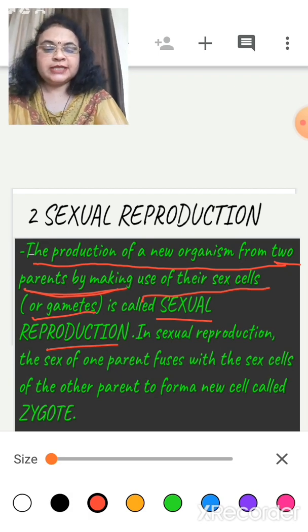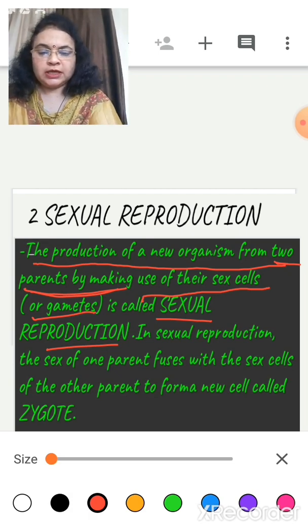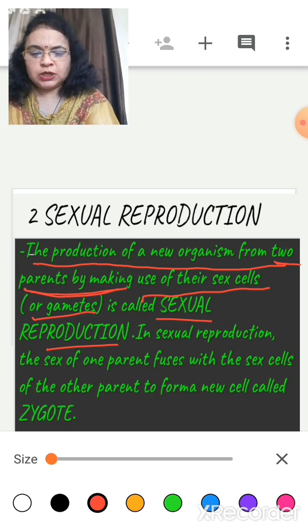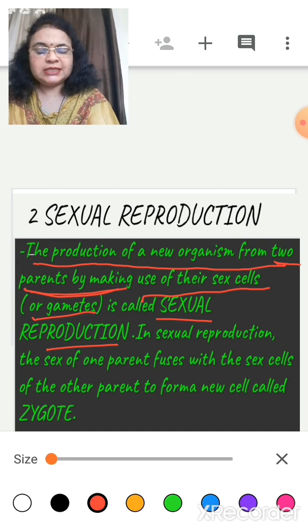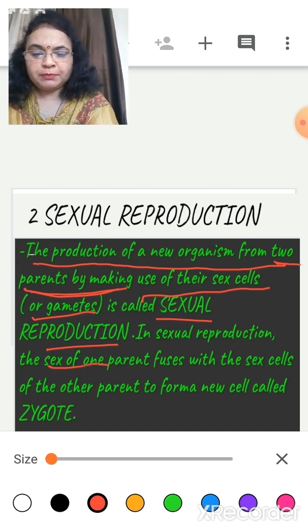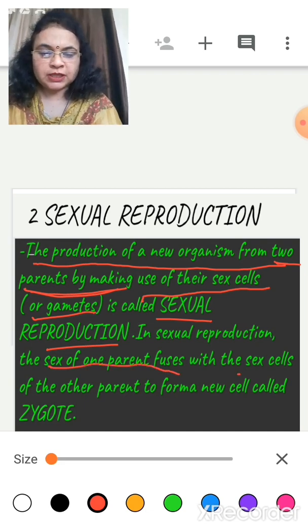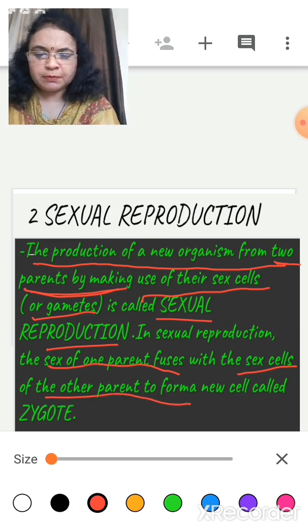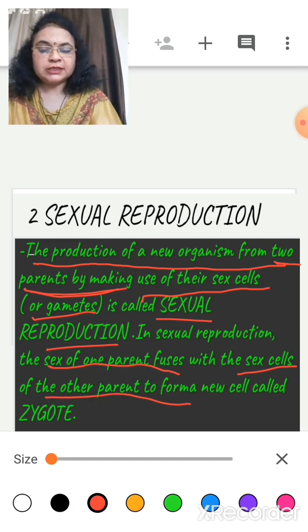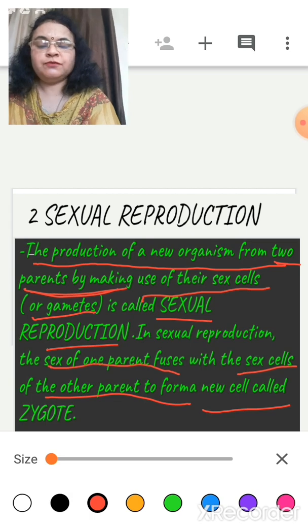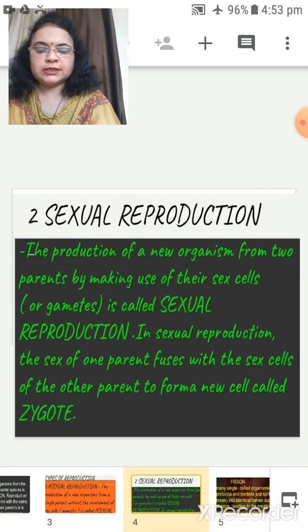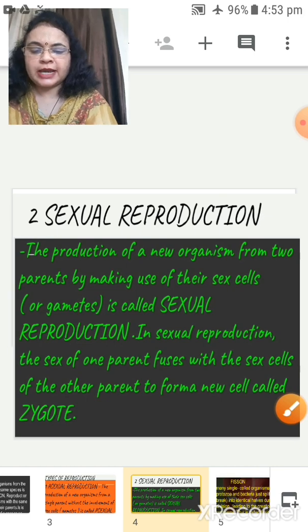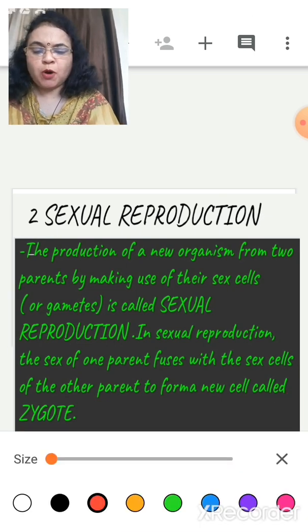In sexual reproduction, two parents are involved. It means the sex cell of one parent fuses with the sex cell of the other parent, and then what happens? They form a new cell which is called a zygote. What is it called? Zygote. Here zygote is the important word.